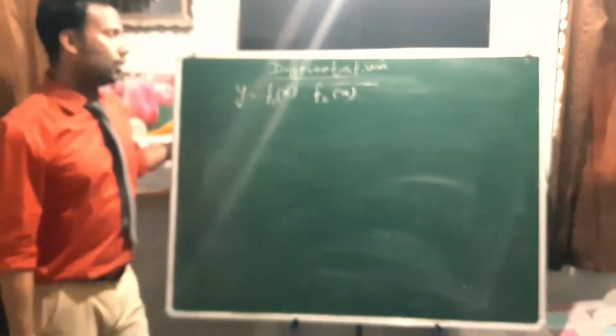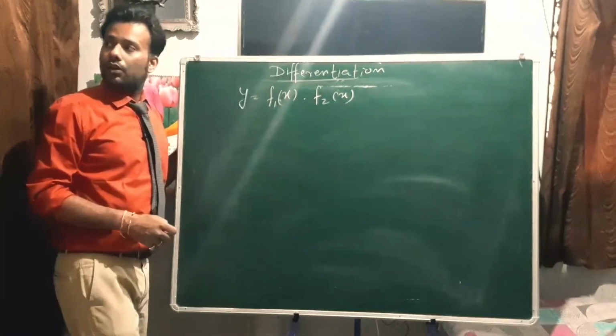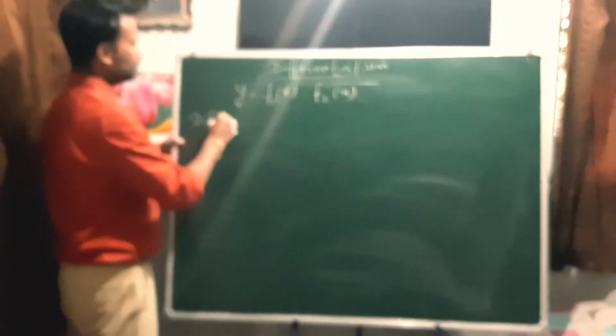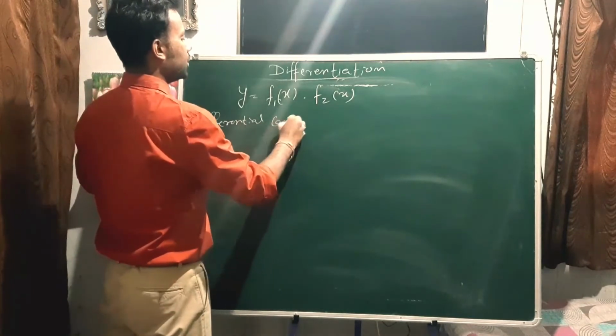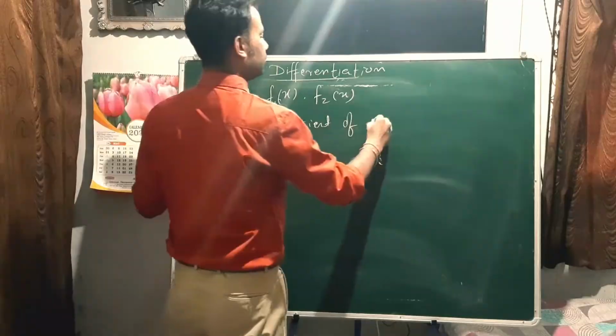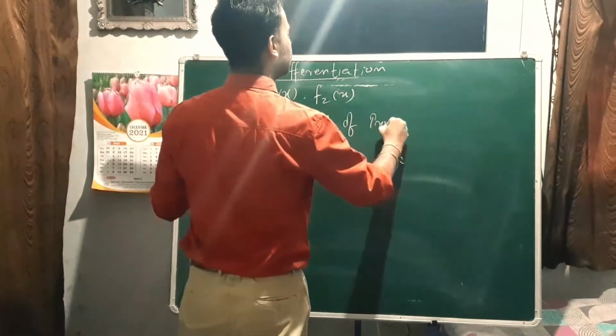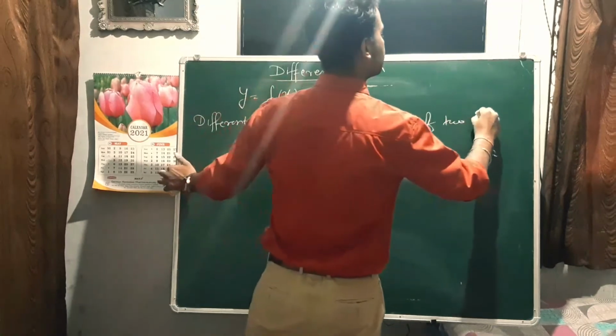So here comes the formula. When we have two functions, then the formula for the differential coefficient of the product of two functions.